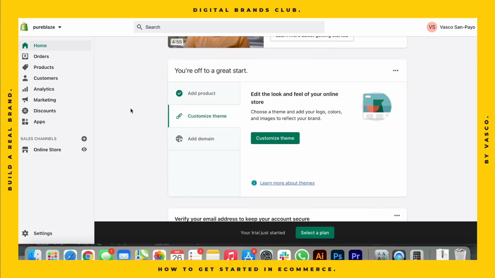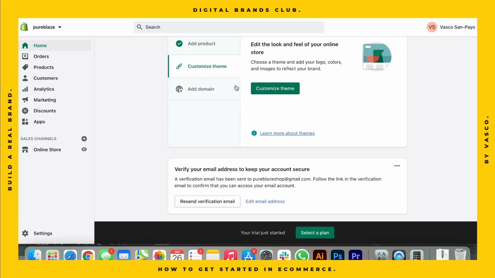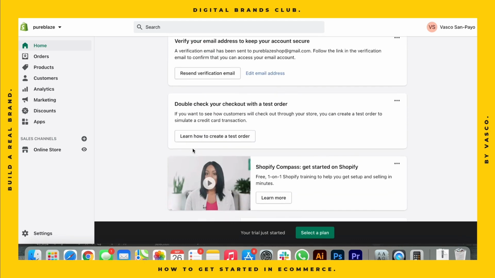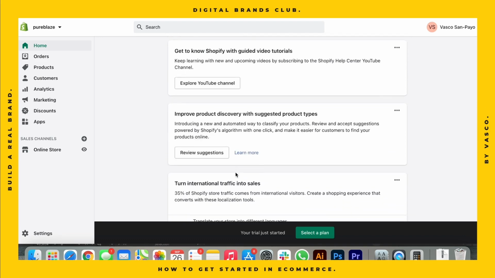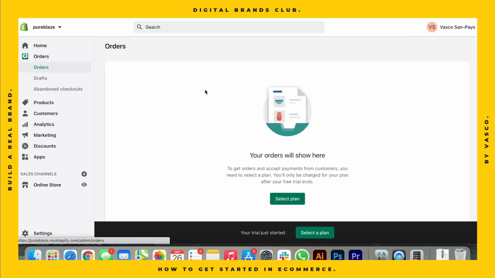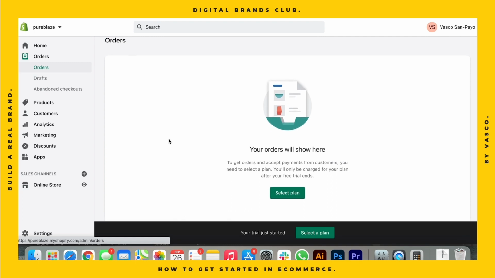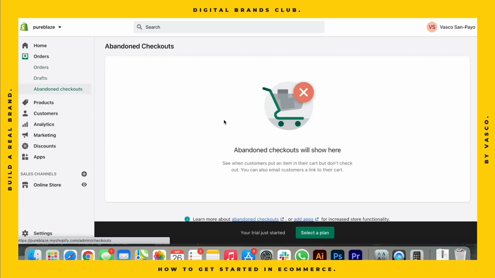So let's get an overview of the Shopify platform, right? Here on the home page, we already added a product. We have here customize the theme, add a domain. We can find some useful information once we start actually selling on the store. Then we have the orders section, where we're going to have our orders coming in. We have the abandoned checkouts, we have the draft orders. Here we can see the abandoned checkouts.